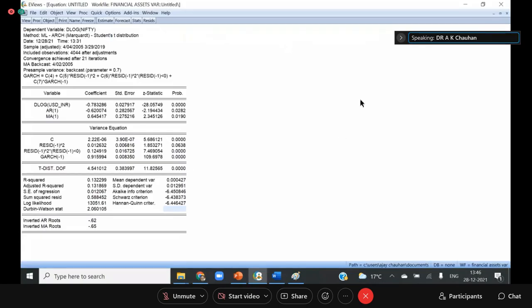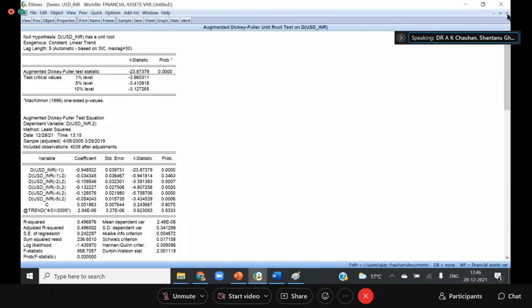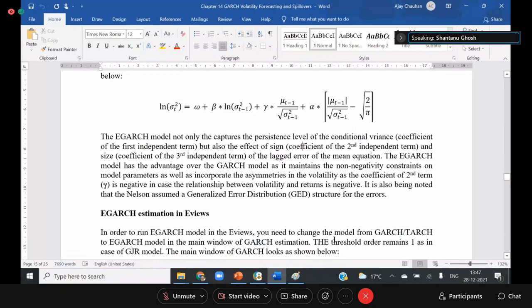Okay, so now I am showing you the EGARCH model. Sir, can you please refer to that equation once again? This equation? Yes, sir. If u t minus 1 is the actual volatility and the denominator, root sigma square t minus 1, is the expected volatility, what if the ratio is equal to 1, greater than 1, or less than 1? What are the implications? Normally, this ratio is always less than 1. That means the actual should be less than the expected one.